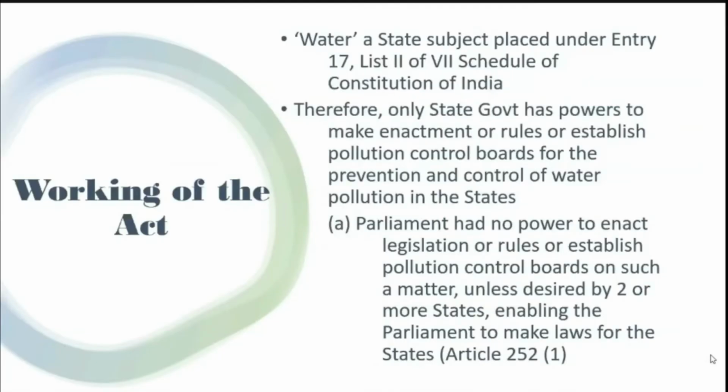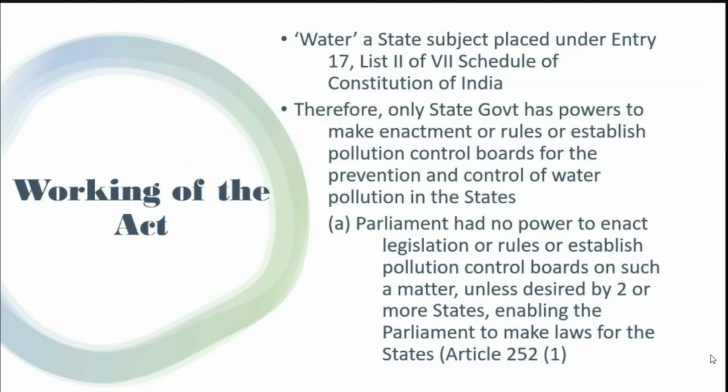So how does this act work? First, we should understand that water is a state subject. So the rules and regulations have to be executed by the state government or state pollution control boards.